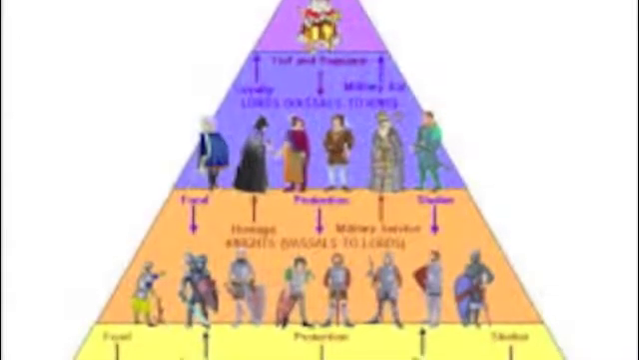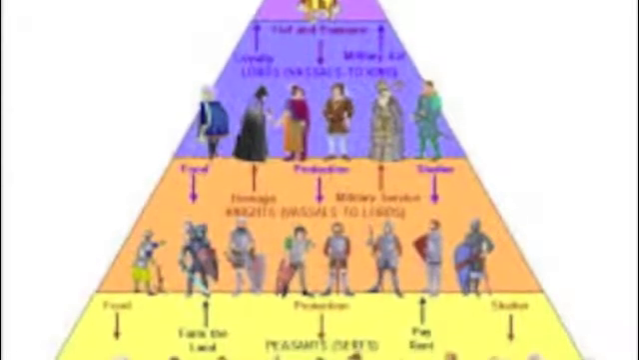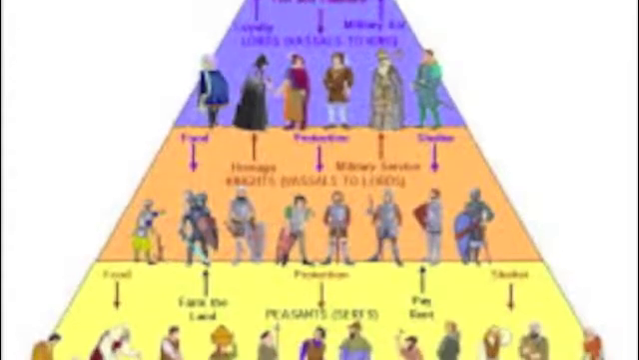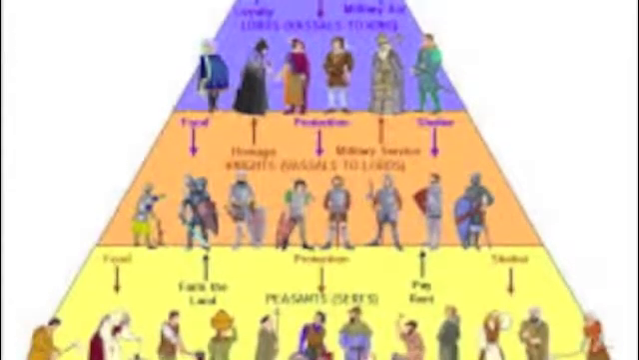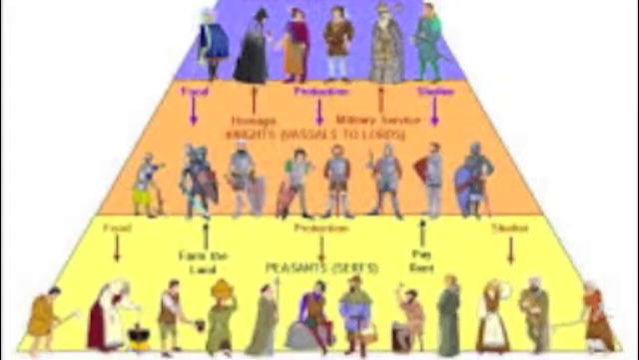Below the king was the duke and count, or the earl and marquis. Then came the viscount or baron. The viscounts or barons would have knights under them, who had squires under them. Lastly, the peasants or serfs would be the lowest on the pyramid, and they provided a source of labor.